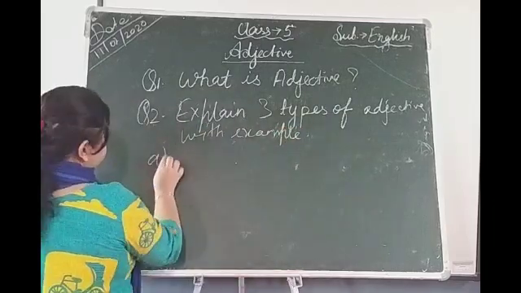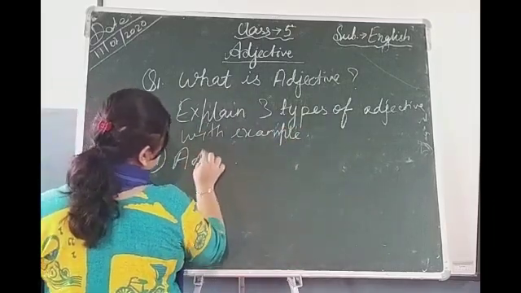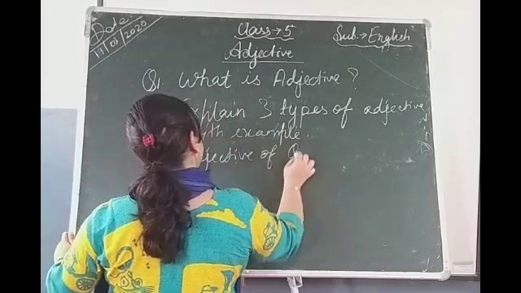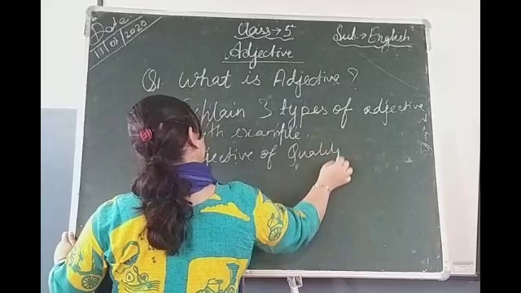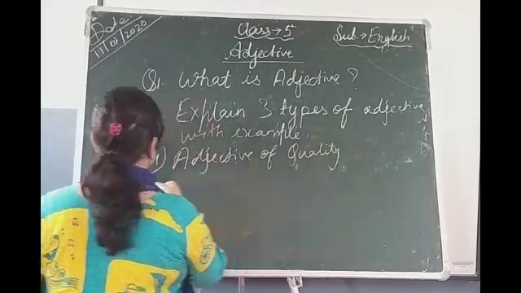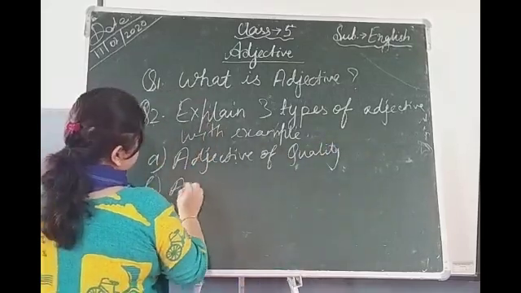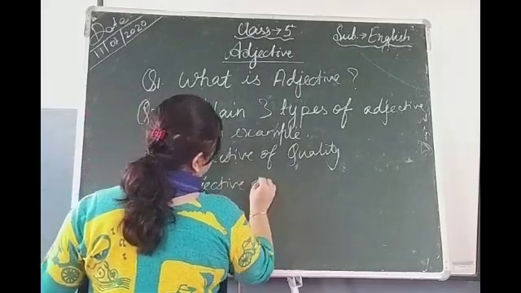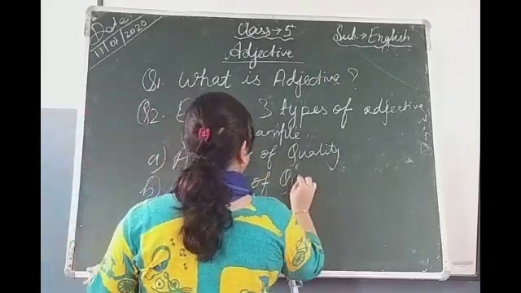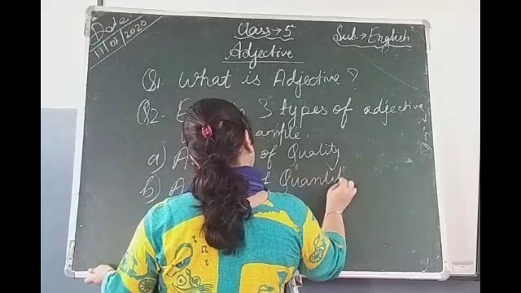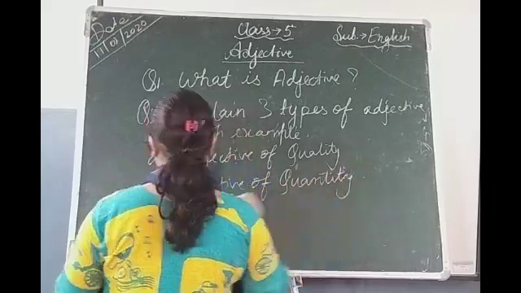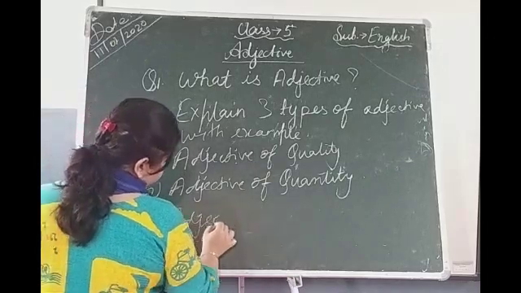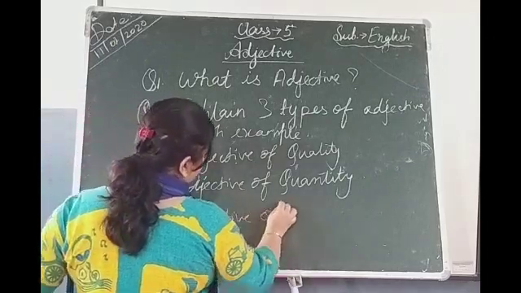First one is adjective of quality. Second one is adjective of quantity. And the last one is adjective of number.